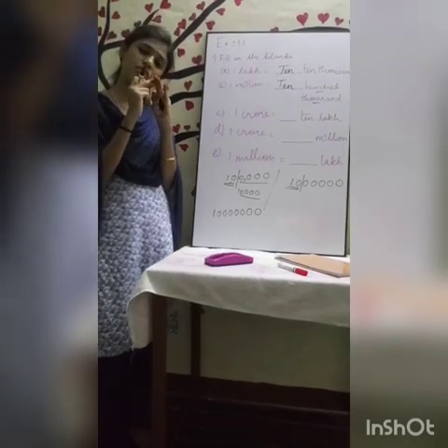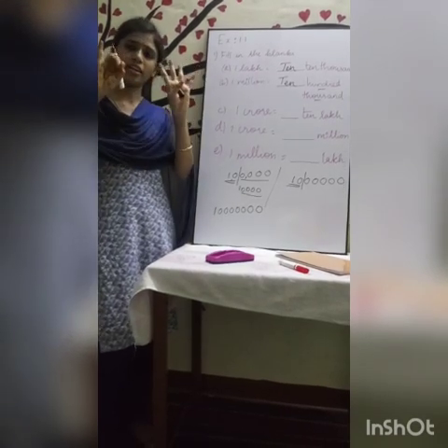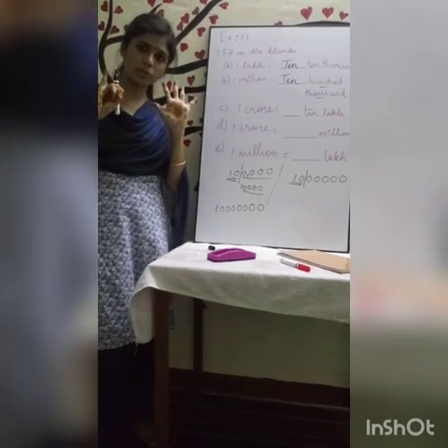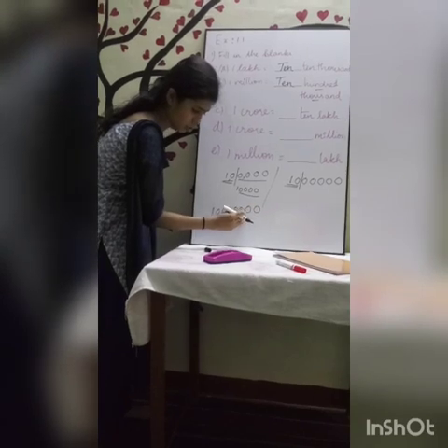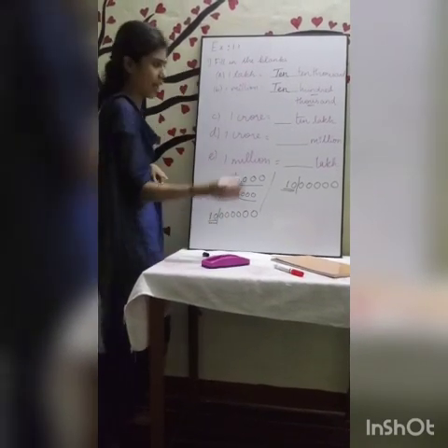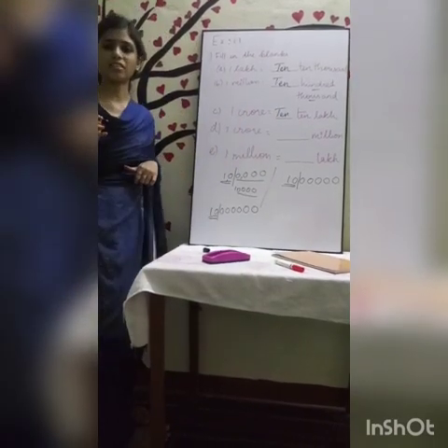Ones, tens, hundreds, 1,000, 10,000, lakh. That's all. Then in 10 lakh the base 1 will be there. So totally 6 zeros will be there in 10 lakh. So I am going to separate 6 zeros from this side. 1, 2, 3, 4, 5, 6. So what is the remaining? 10. So 1 crore equals 10 lakh.